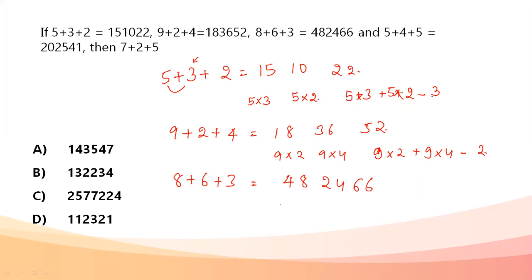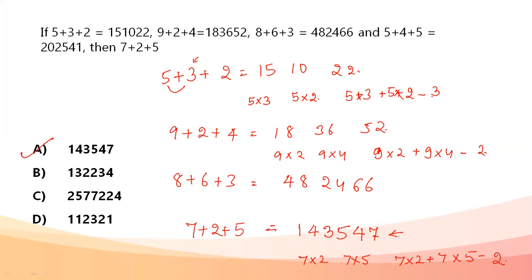So what I need to find is 7 plus 2 plus 5. 7 into 2 is 14. 7 into 5 is 35. Next will be 7 into 2 plus 7 into 5 minus 2. That is 14 plus 35 minus 2, which comes out to be 47. So my answer is 143547. That is option A.